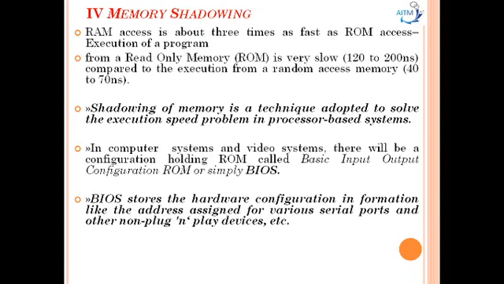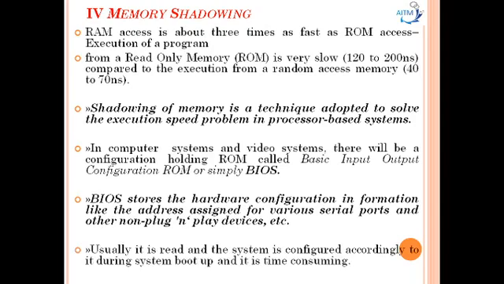It is usually read, and the system is configured according to it during system boot up, which is time consuming. So memory shadowing is a technique adopted to solve the execution speed problem in processor based systems.